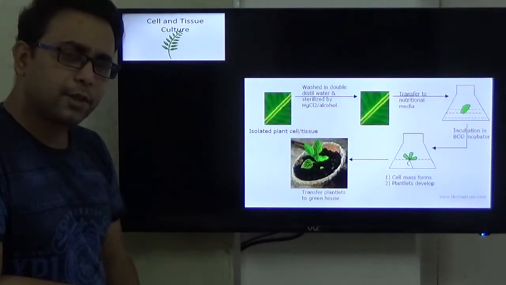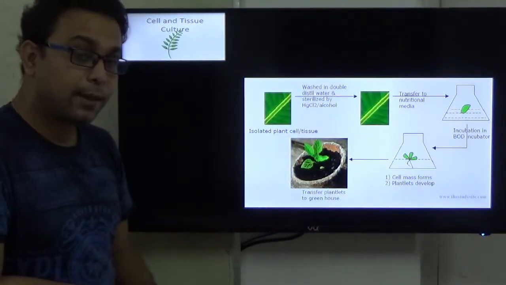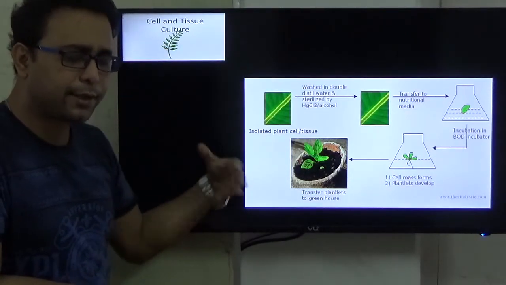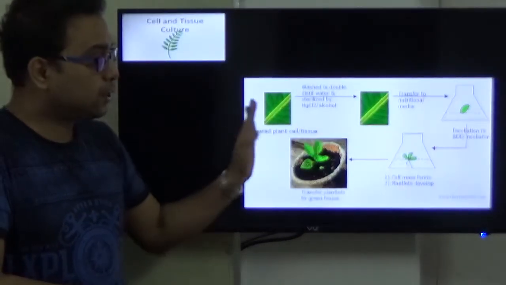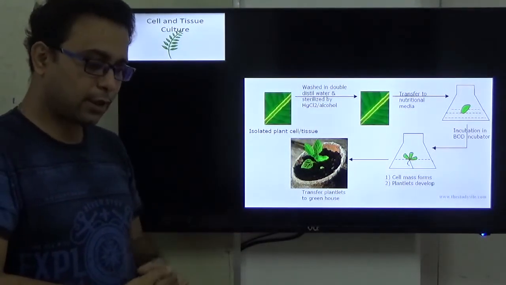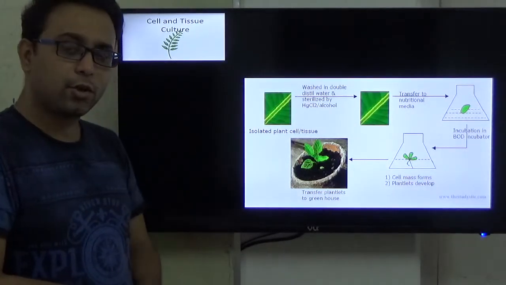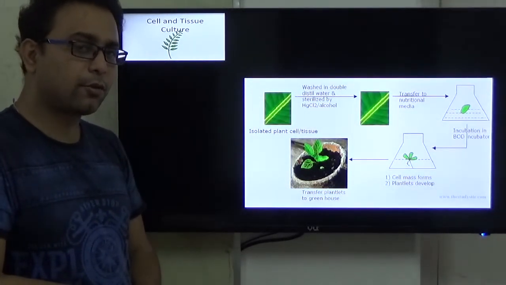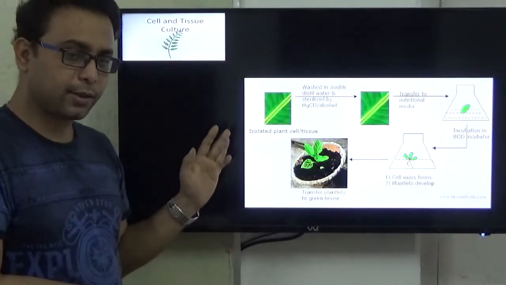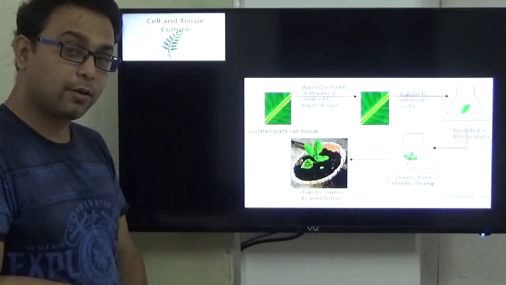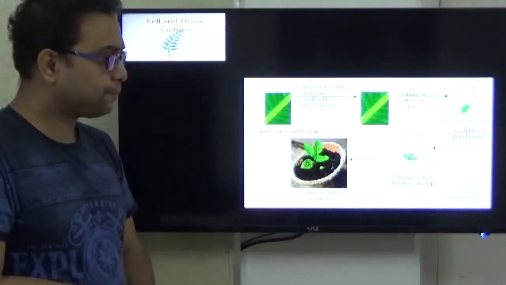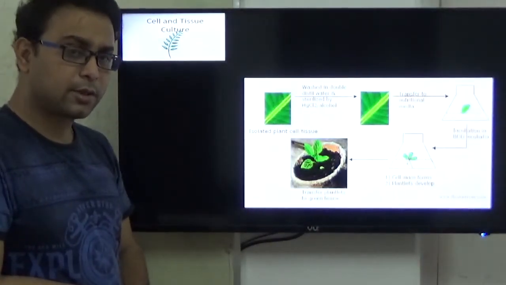And why is it called artificial? Because human beings are doing this process. But what is the difference between normal artificial vegetative propagation and tissue culture? Tissue culture is processed in the laboratory, and scientific expertise is required for that particular process. That is not required in grafting, cutting or layering. A normal farmer does those, but tissue culture is done by a biotechnologist, microbiologist, zoologist or botanist. Botanists and biotechnologists are the most common.